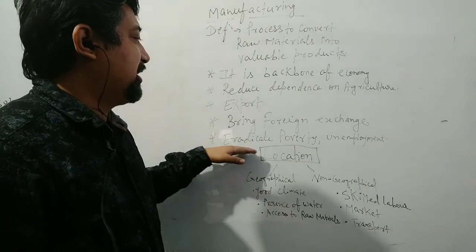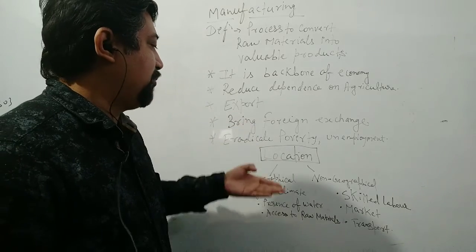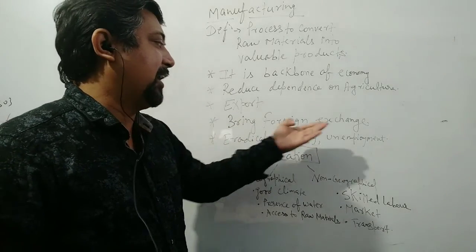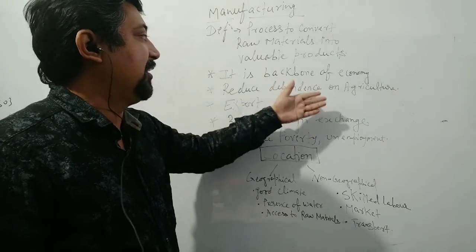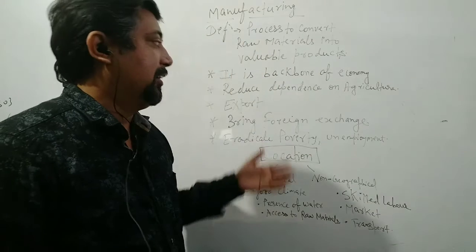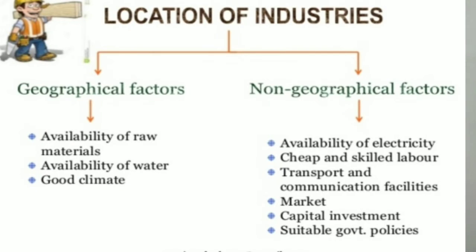Now come to the next point, that is very valuable, a very valid point. It is going to eradicate poverty and unemployment. Of course, if more people get involved with the manufacturing process, they will become part of the industrialization. They will put all their effort into increasing production. As a result, they will get money, and this is how their poverty will be removed and they will remain employed. So this is all about why we need manufacturing. Why manufacturing is very important for our country.